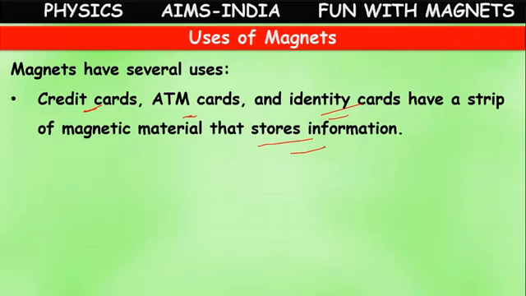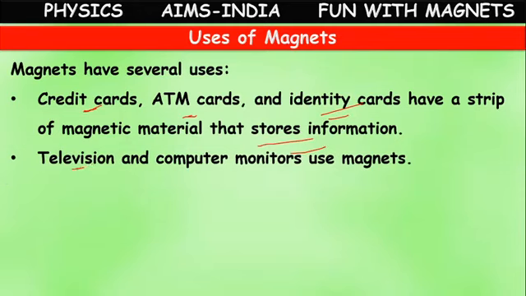The bank number associated with the credit card, the person's name, date of birth, PIN number, everything will be stored on the credit card or ATM card or identity card like a PAN card. This all will have a magnetic strip, where the total information will be stored.